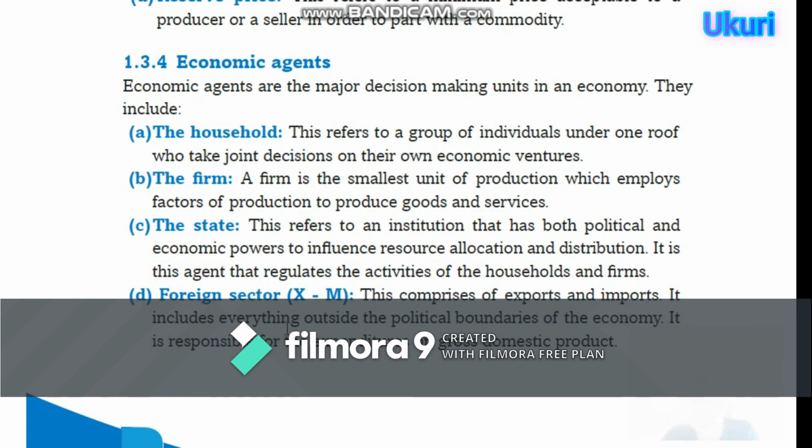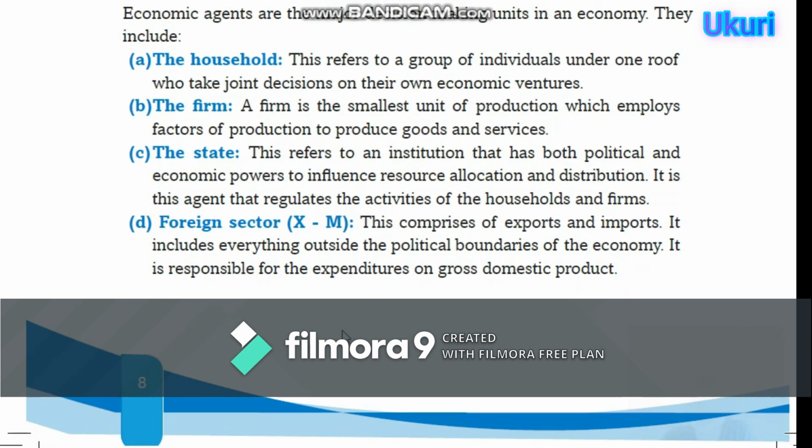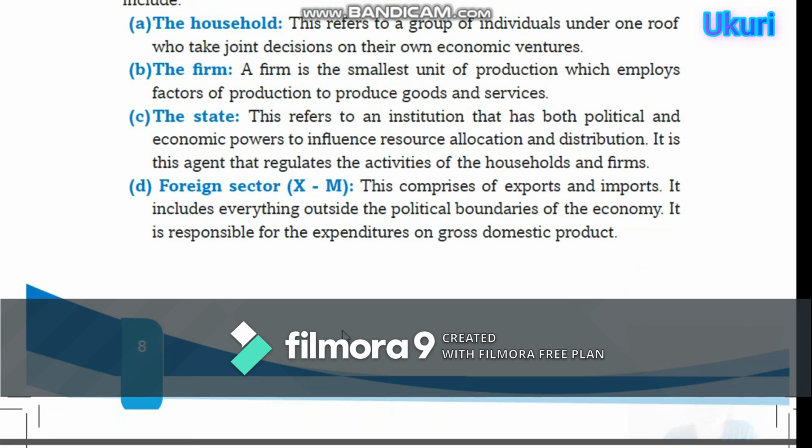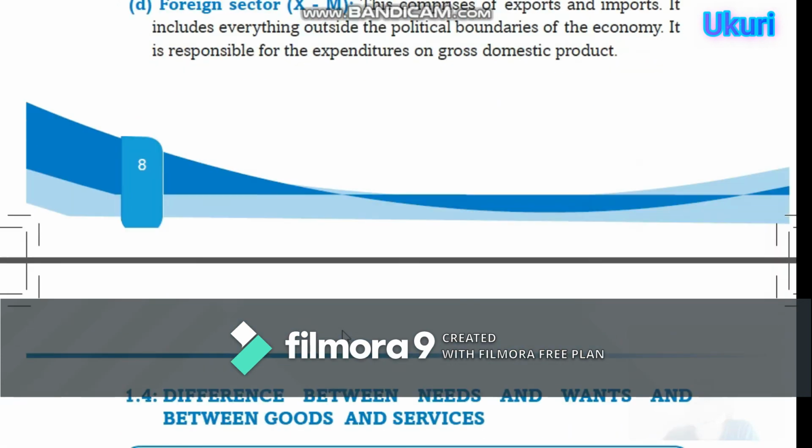D, foreign sectors. X minus M. Foreign sectors extend to export and import. This comprises export and import. It includes everything outside the political boundaries of the economy. It is responsible for the expenditures on gross domestic product.